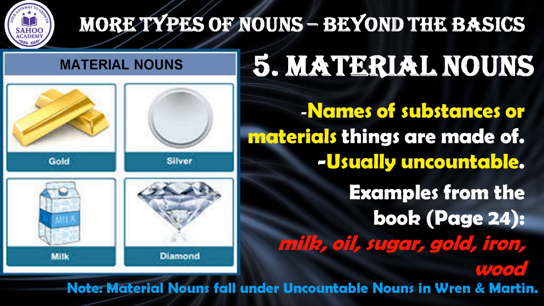For example, consider the list from your book. Milk, oil, sugar, gold, iron, wood. All are material nouns. We say some milk or a glass of milk, not a milk or 3 milks. We say the ring is made of gold, not made of a gold. Okay? Other common examples include water, cotton, steel, plastic, paper, and rice. So when you see a word that names the fundamental matter or substance of an object and you can't easily count it, you are dealing with a material noun. Clear? Now let's proceed to concrete nouns.